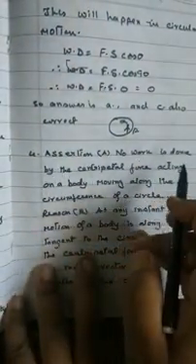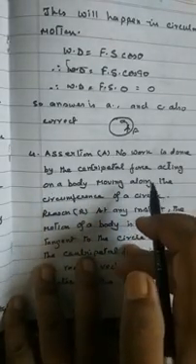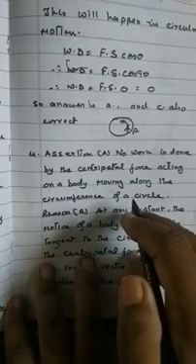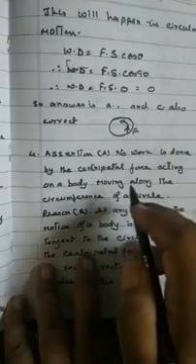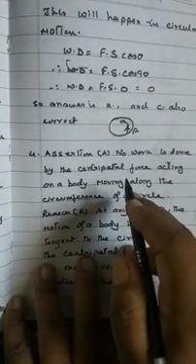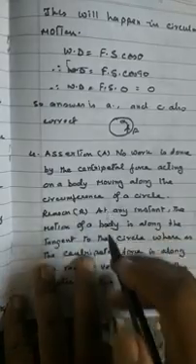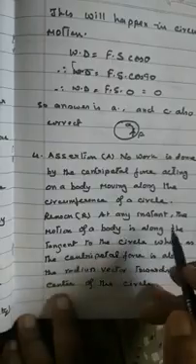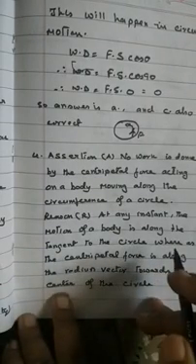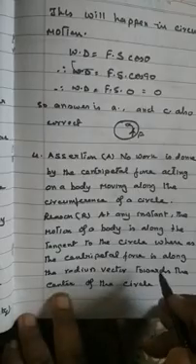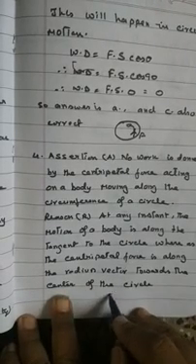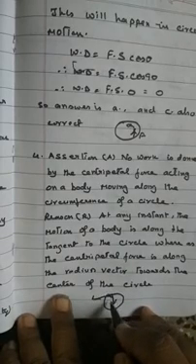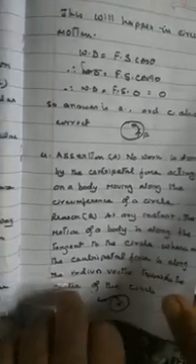Assertion: no work is done by the centripetal force acting on a body moving along the circumference of a circle. The body is moving along the circumference of a circle, so no work is done by the centripetal force. We know the centripetal force acts along the radius. At any instant, the motion of the body is along the tangent to the circle, whereas the centripetal force is along the radius vector towards the center of the circle. That is, the body is moving in this way and the force is acting in this way. So between them is 90 degrees, so work done will be 0.